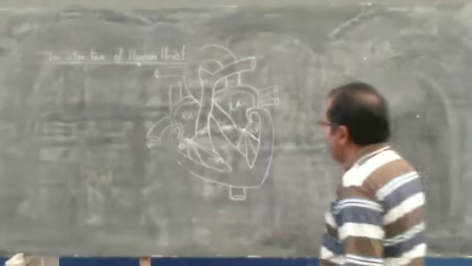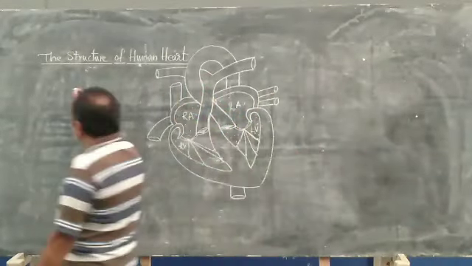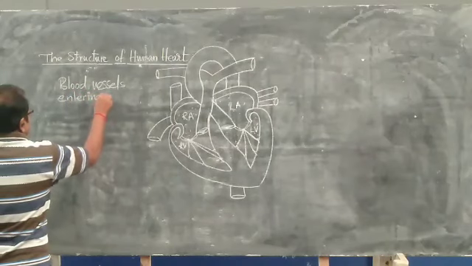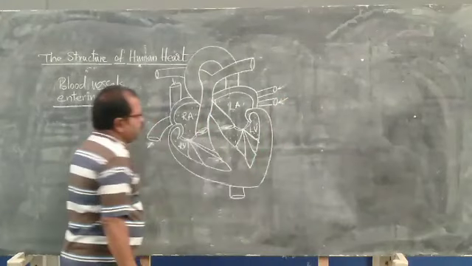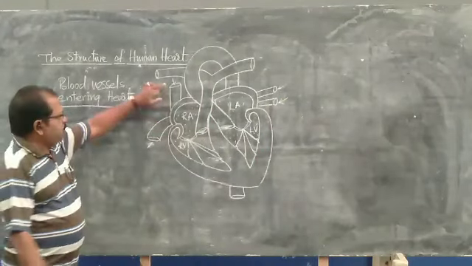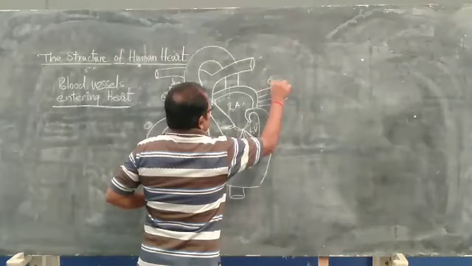So here you might be finding the blood vessels entering into the heart: 1, 2, 3.